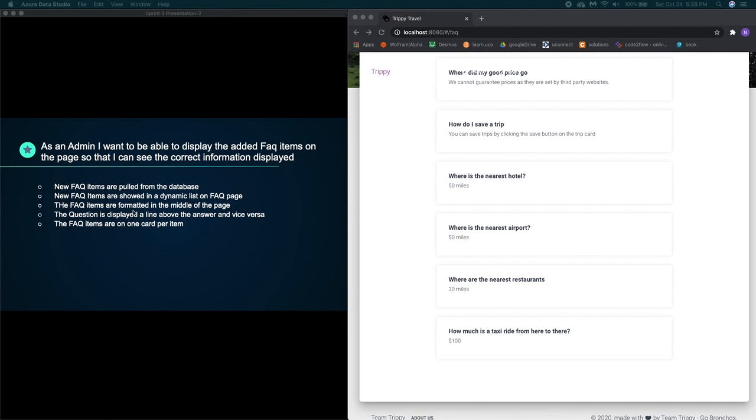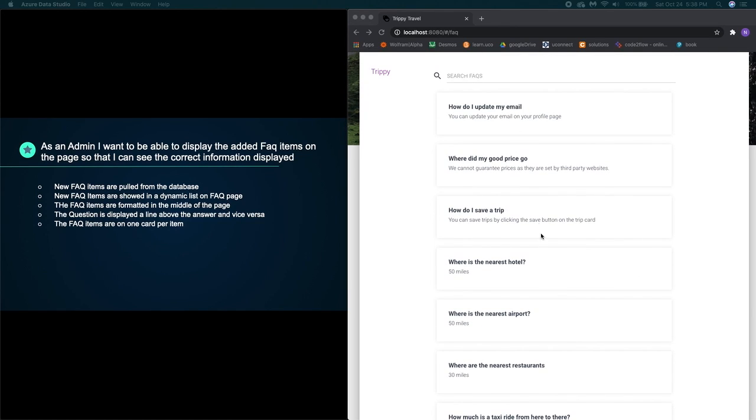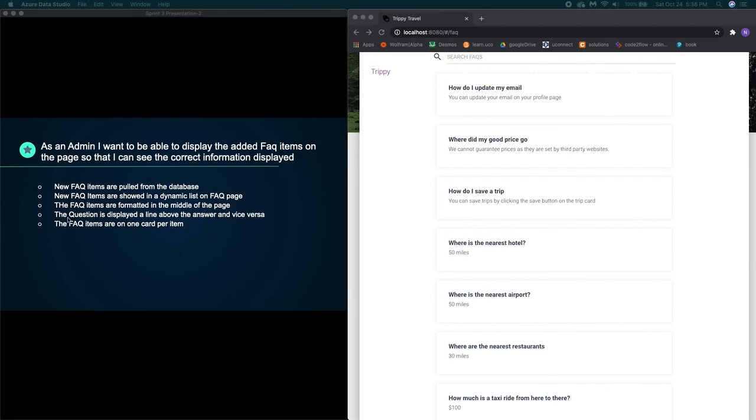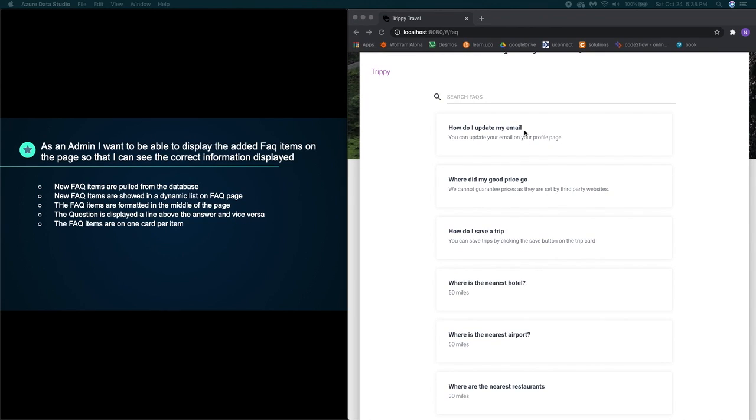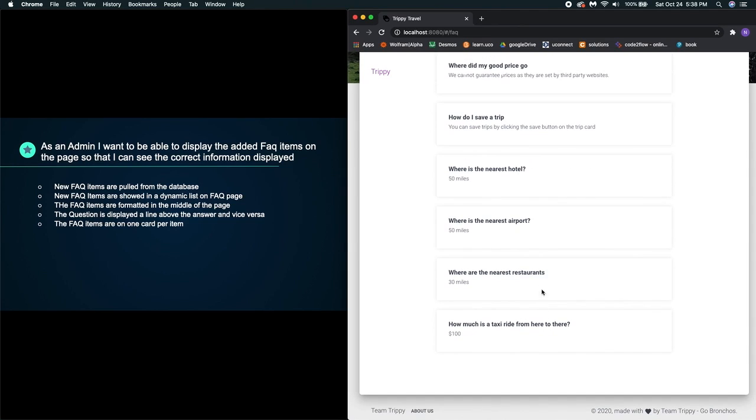The FAQ items are formatted in the middle of the page, and that is correct. They are formatted here so it's easily readable for the user. The question is displayed a line above the answer. So you have your question and your answer, and that is the way it is for each of the items. The FAQ items are on one card per item, so each FAQ should be separated this way, and they are.